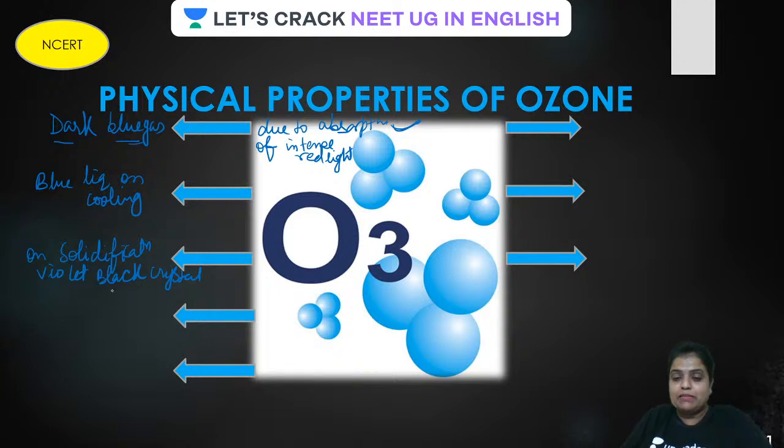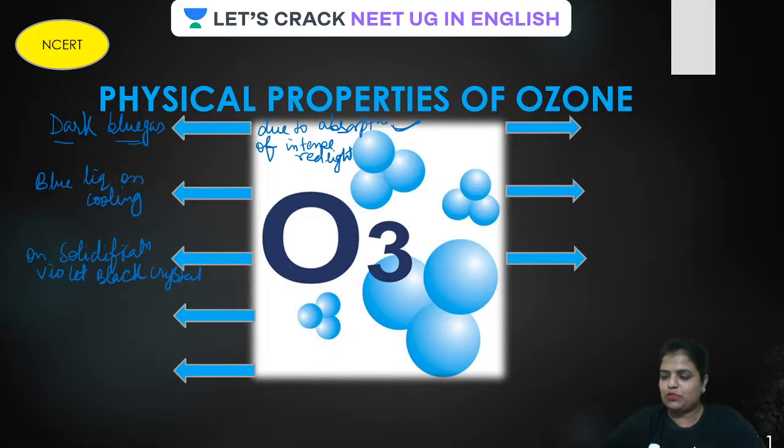Now the next one. What does the ozone layer absorb? It absorbs strongly. I want the answer in the chat box. What is the role of the ozone layer, guys?